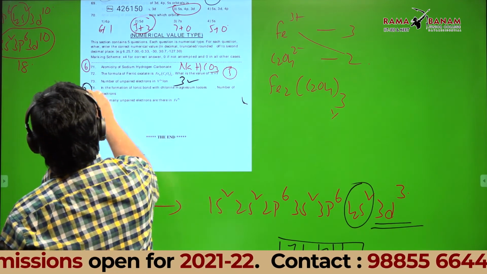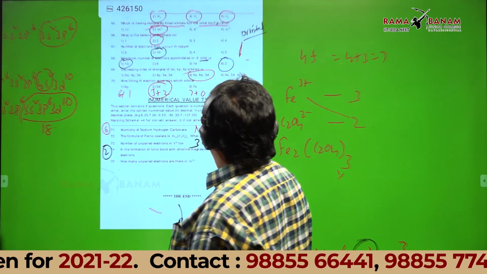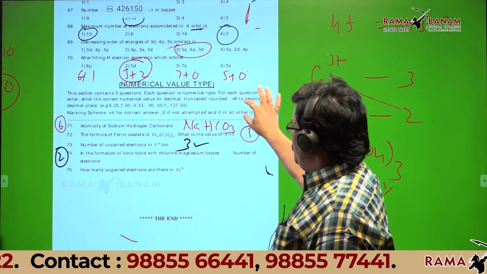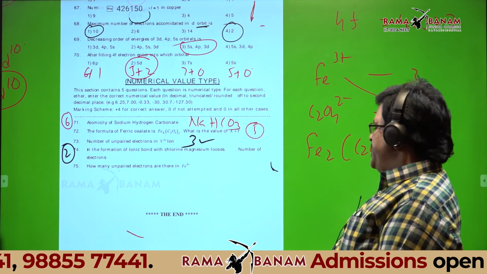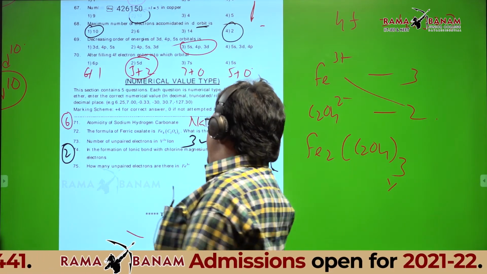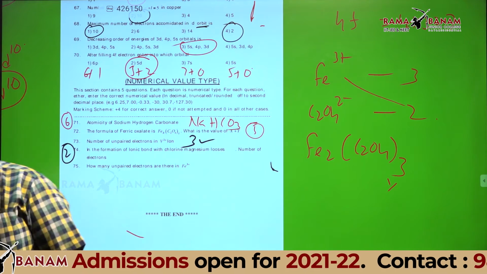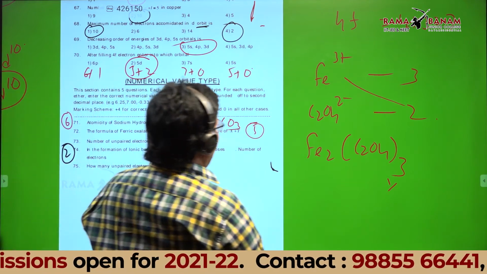Sir, can you zoom a little? The question is not visible. Is it okay? Yes, sir. Right. So the last question, number 5: How many unpaired electrons are there in Fe3+? I asked Fe3+.